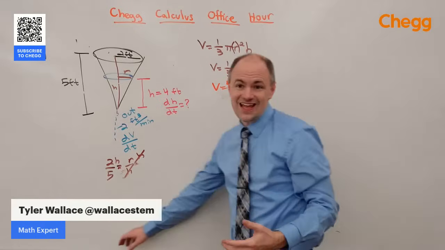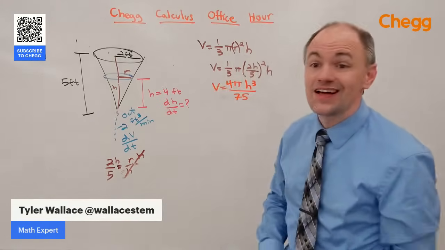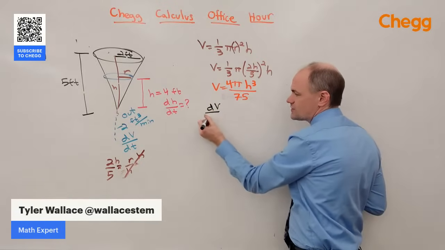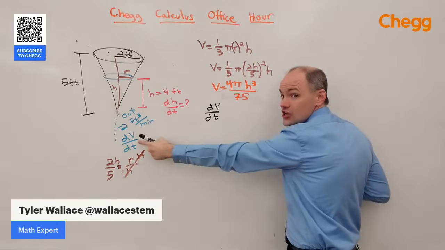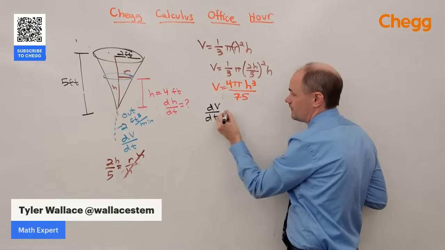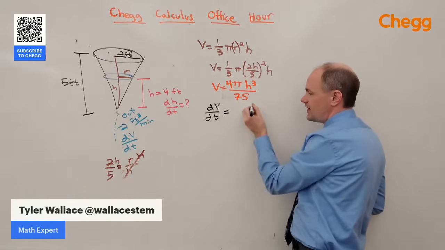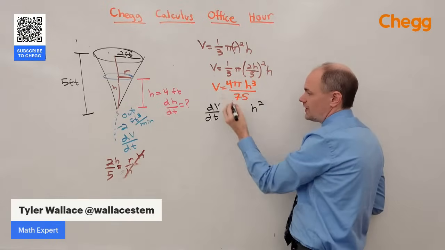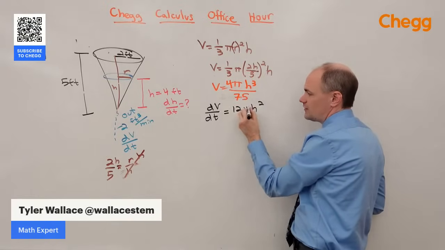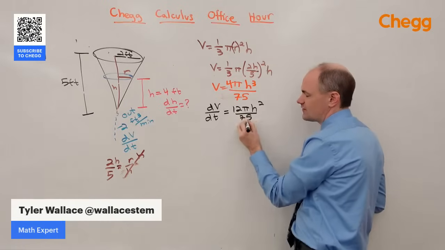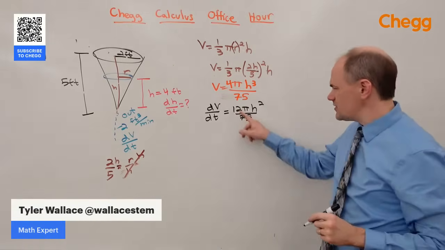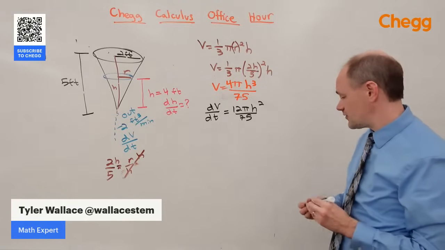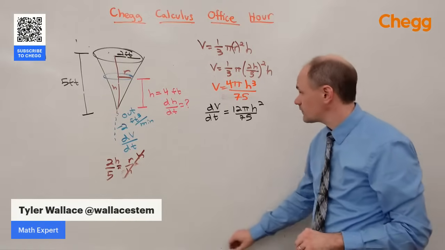So on my next step, we're ready to actually take the derivative. The derivative of V with respect to time, that's what we know. We're going to plug that in in just a minute. The derivative of h cubed, we drop the exponent by 1 and bring the exponent out front. 3 times 4 is 12, so we have 12 pi over 75. I could reduce if I wanted to, but we're going to use our calculator in a minute anyways. So let's keep that there.